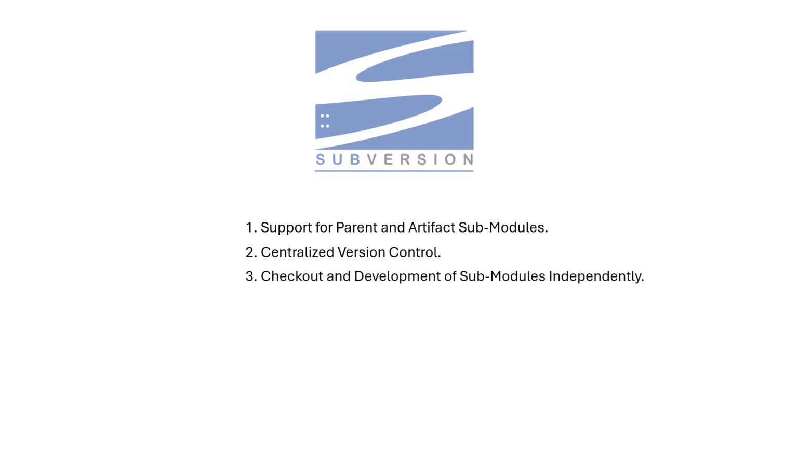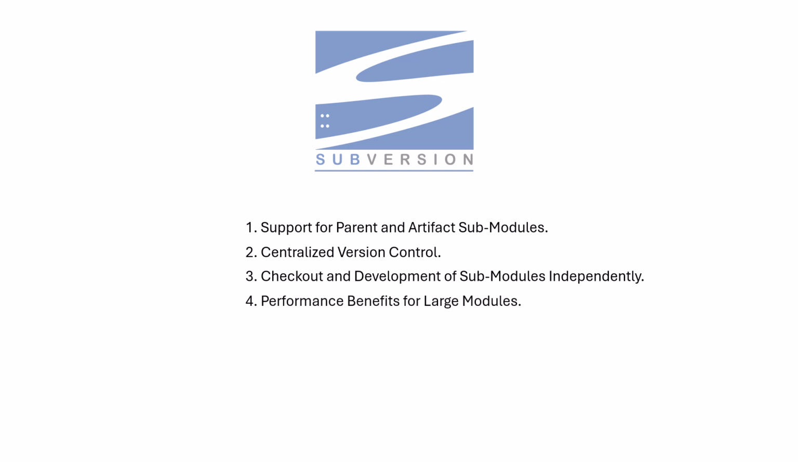3. Checkout and development of submodules independently. Here's one of the key benefits of using SVN for seed projects. Any submodule within the seed project can be checked out and developed independently, without needing to check out the entire project. This is particularly useful when one team member is working on a single artifact submodule while others are focusing on different parts of the project. This modular approach avoids unnecessary overhead and makes collaborative development smoother and more efficient.